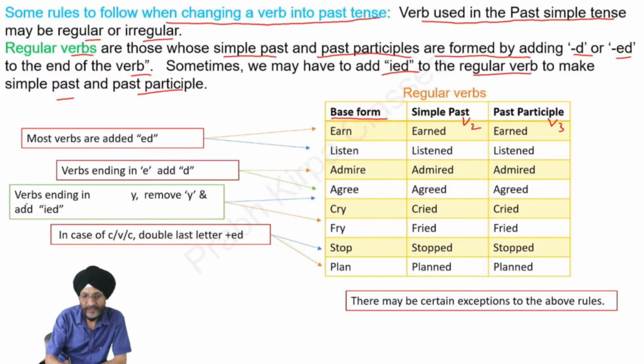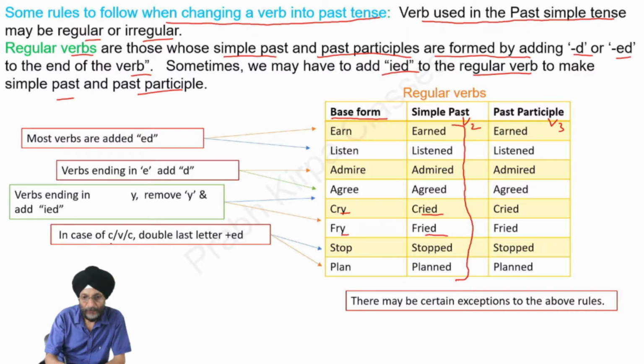Then there are certain verbs ending in a consonant followed by y. You can see here cry and fry. In this case, we remove y and add ied. Here you will see y has been removed and ied has been added. Cry becomes cried. Fry becomes fried. This is the second form of the verb which we have to use in the past simple tense.